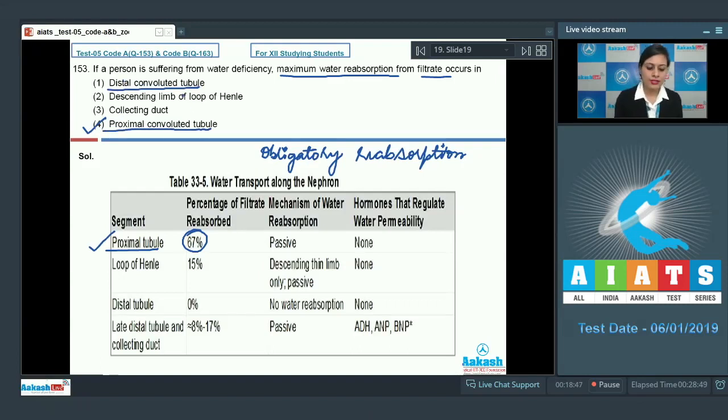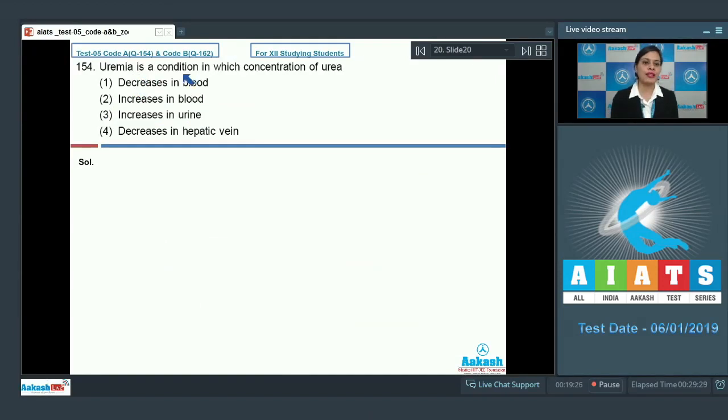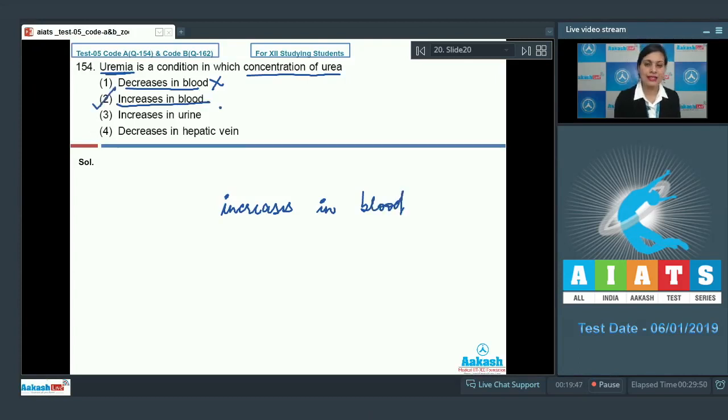On the other hand, the distal convoluted tubule, descending limb of loop of Henle and collecting duct are the incorrect options because maximum water reabsorption does not occur in these parts of renal tubule, but it occurs in proximal convoluted tubule. So the correct answer to this question is option number 4. Question number 154. Uremia is a condition in which concentration of urea decreases in blood. This is an incorrect option because uremia is a condition in which concentration of urea increases in blood. So the correct answer to this question is option number 2, that is increases in blood.